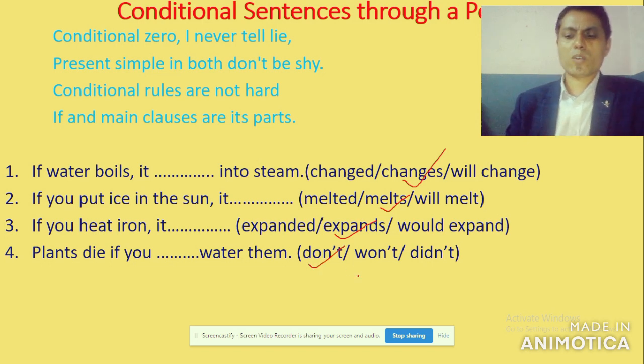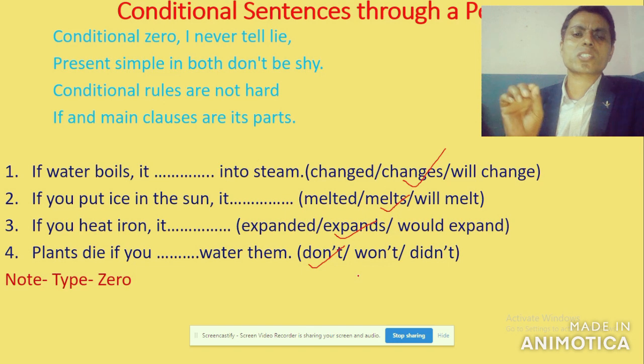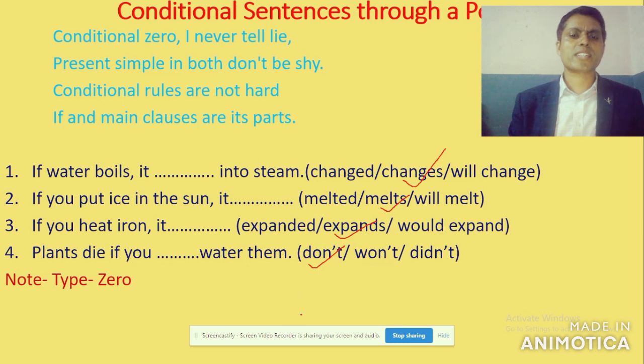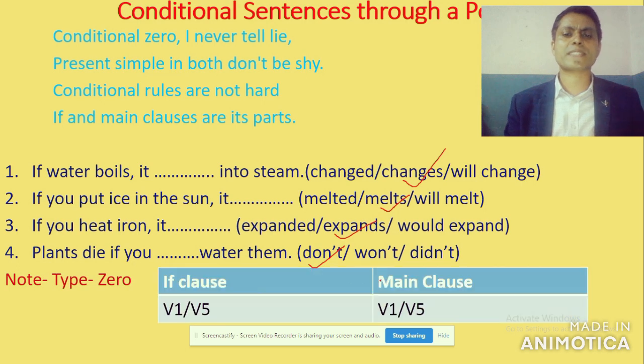Well, my dear student, now let's move to the next. Here note Type 0. We have to make a shortcut note under this conditional type 0. Now let's have a look at this table. We have seen the if clause and the main clause.